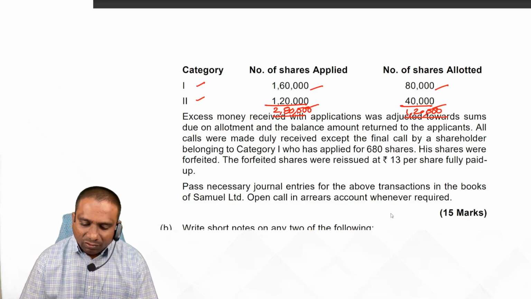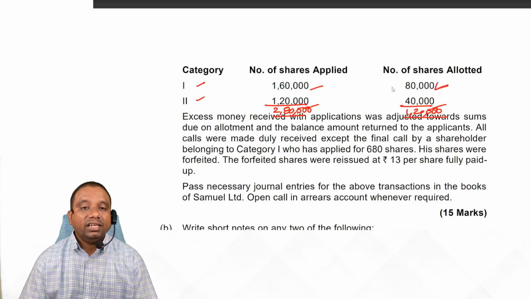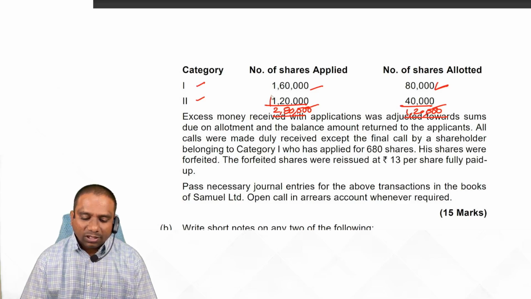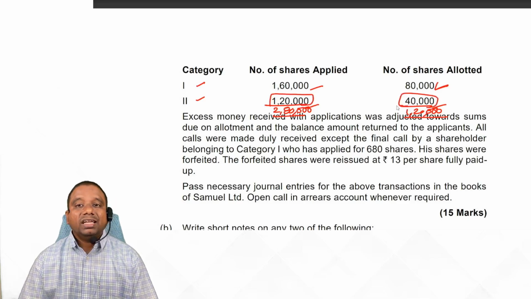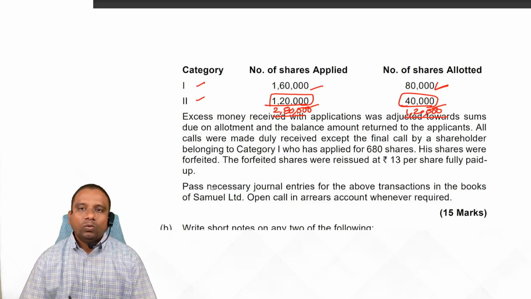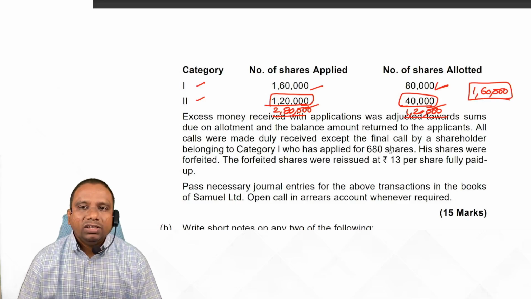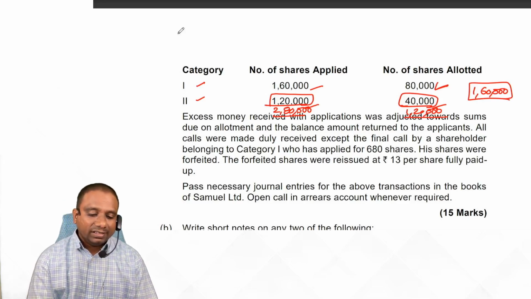That's it. We have excess money now. Here we have 80,000 shares excess money: 160 minus 80, 80,000 shares excess money. At the same time, 1,20,000 minus 40,000, 80,000 shares excess money. Total we have 80 plus 80, 160. Total we have 1,60,000 shares excess money, students.